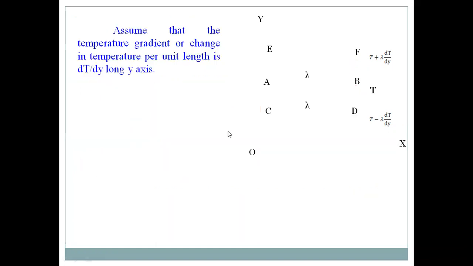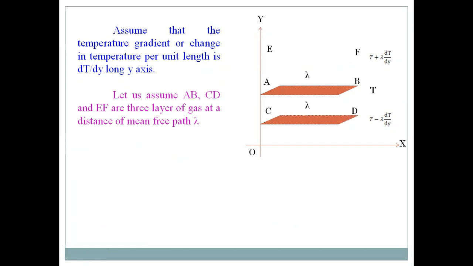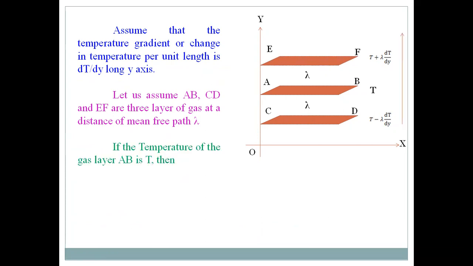Assume the change in velocity per unit length along the positive y-axis. A, B, C, D and E, F are the different layers already explained, parallel to the x-axis. This is layer AB, this is layer CD, that is layer EF. All three are at a distance of mean free path lambda.